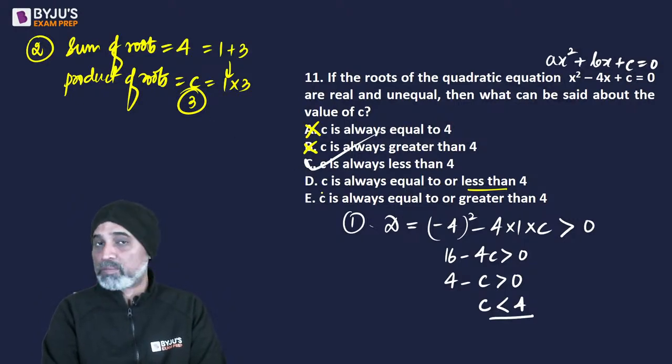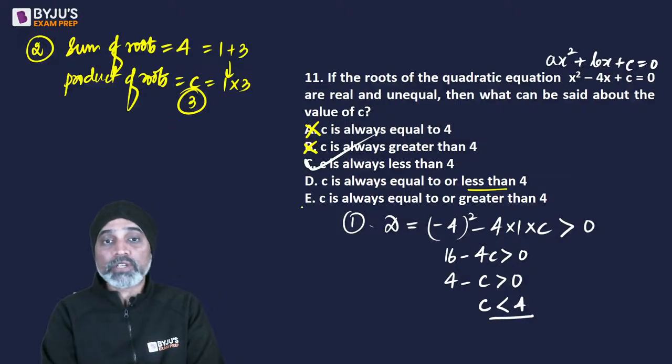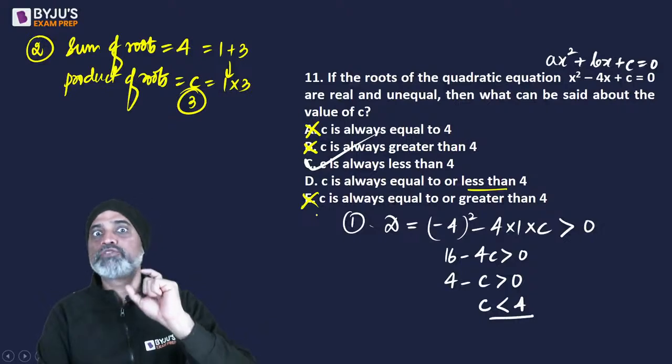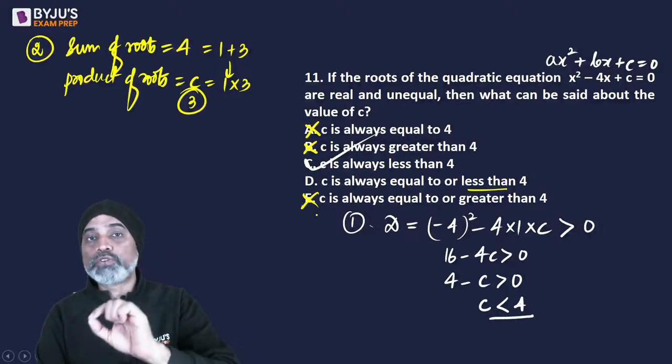Right? So C and D में से one will work out. Always equal to or greater than 4. The number that we have got is neither equal to nor greater than. तो E भी नहीं होगा. So between C and D, there is only one condition that we have to foresee. C is equal to 4.